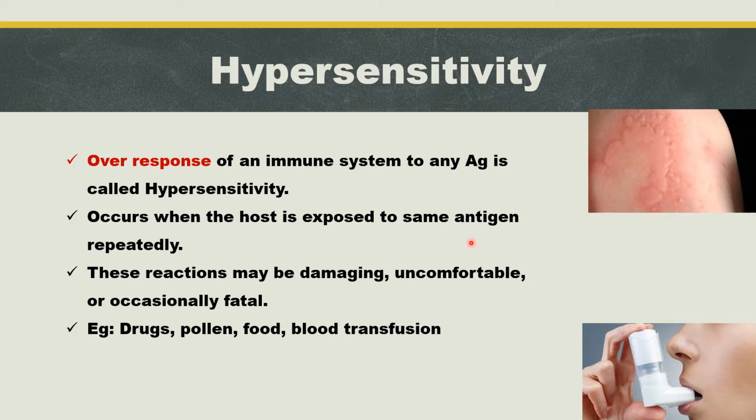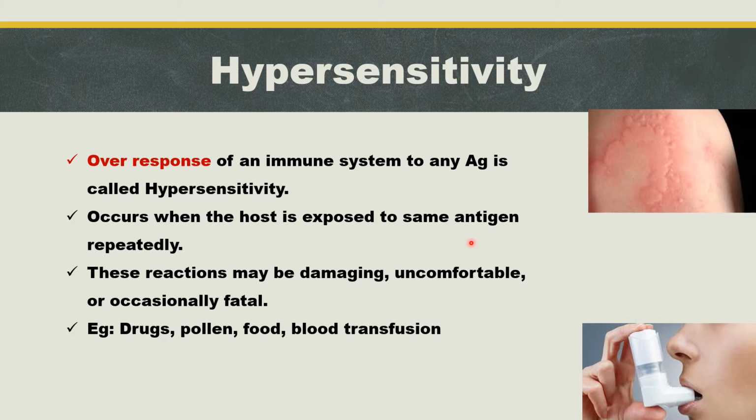We know that many people are very sensitive to some food like groundnut, cashews, strawberries, like that. That will cause some allergies in skin, rashes, itching, like that.